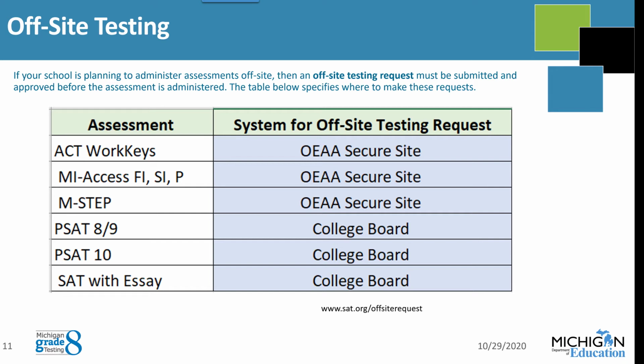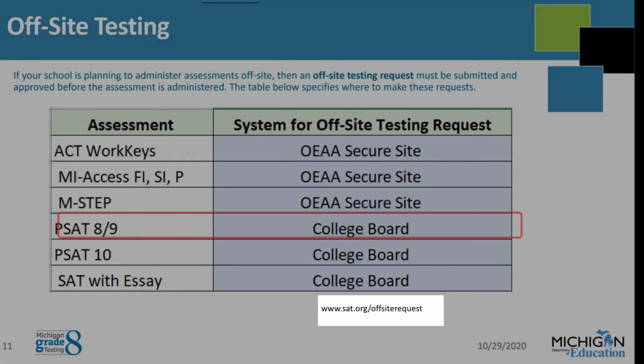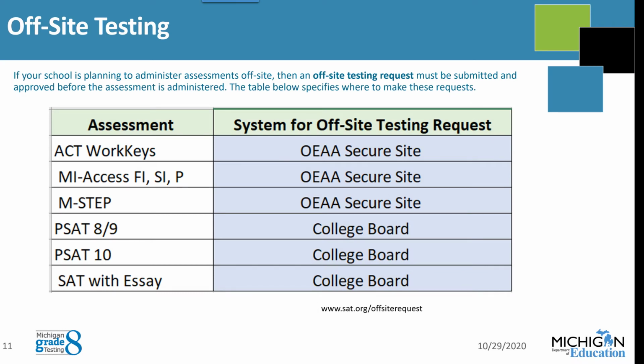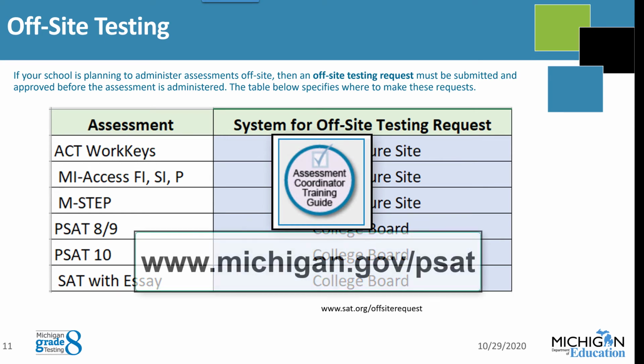Anytime students test in a place other than where they receive their instruction, an off-site test administration request must be submitted. Off-site requests for MSTEP and MyAccess assessments must be submitted through the OEAA Secure site. Off-site requests for the PSAT 8-9 must be submitted through the College Board at www.sat.org/off-site request. For additional information on the off-site process, please refer to the Assessment Coordinator Training Guide on the PSAT